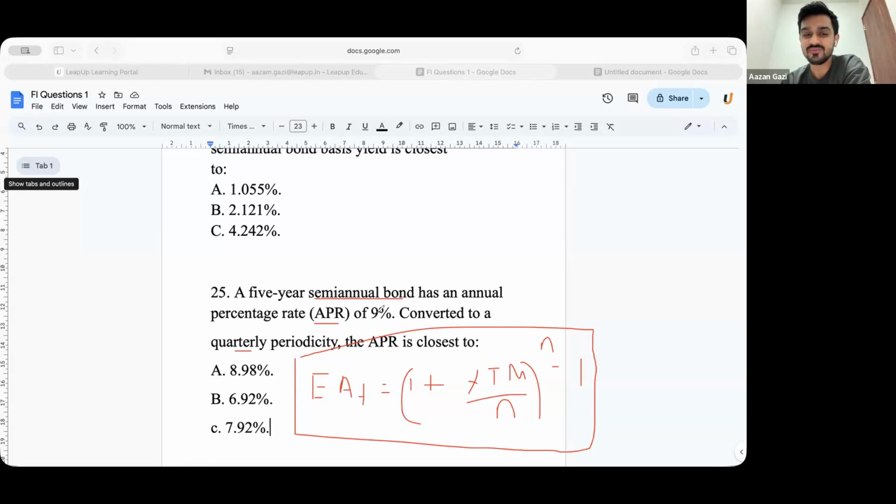Yes or no? So find the EAY using (1 plus 9% divided by 2) raised to 2, minus 1. What is the EAY that you are getting, guys?